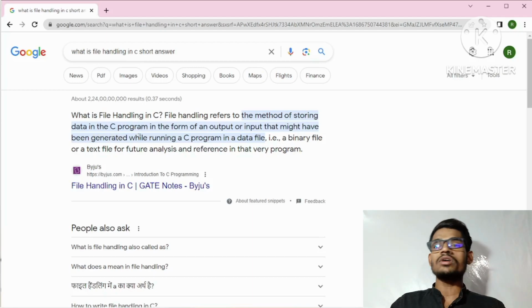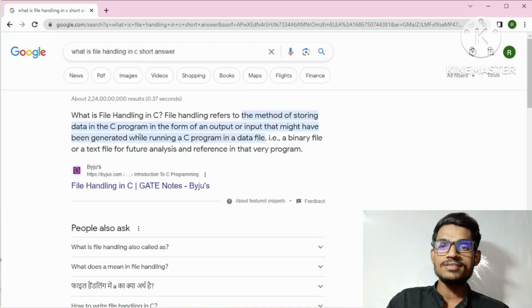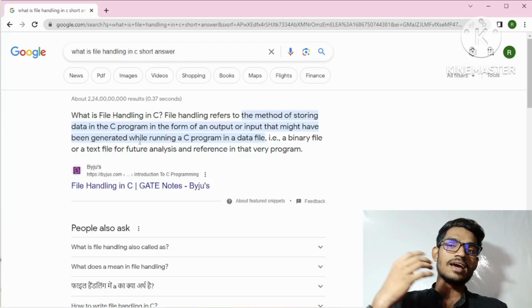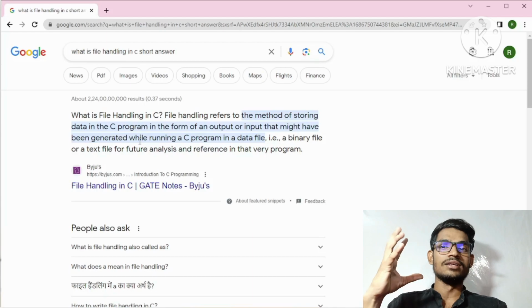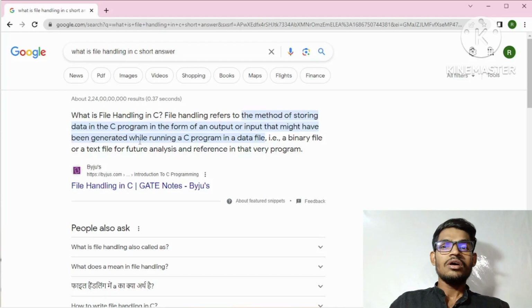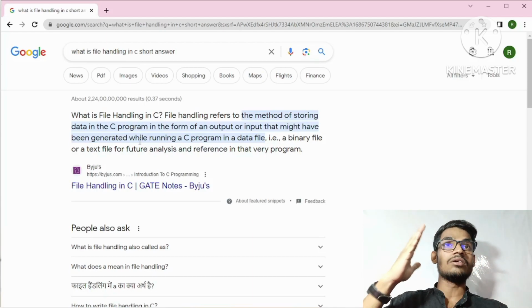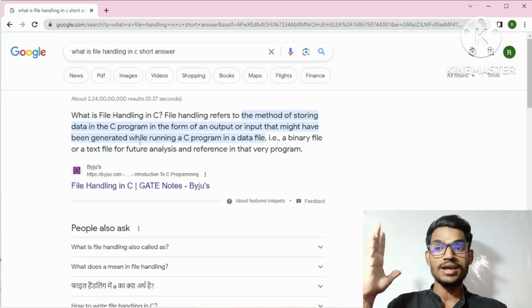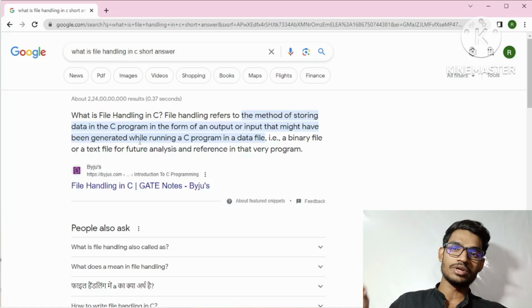So why are we going to store the data in a file? The main reason is that if we store the data at a time, all these things can be contained on the hard disk. We are going to store the data on the database. So that's why we must have one file. That's why we are going to create the file.